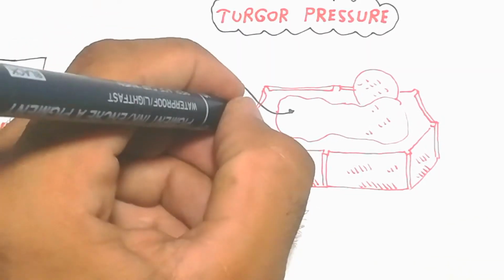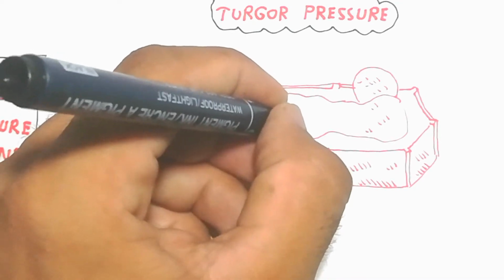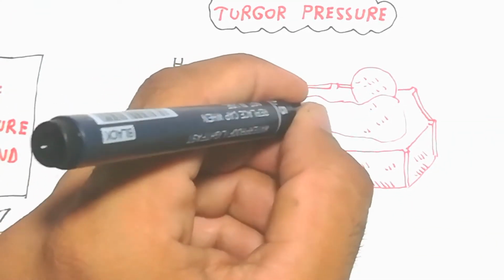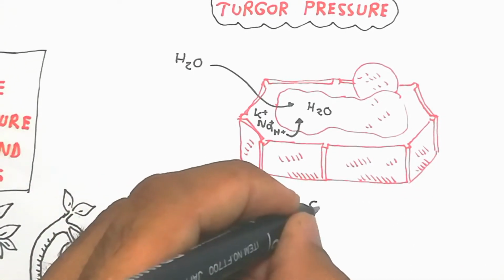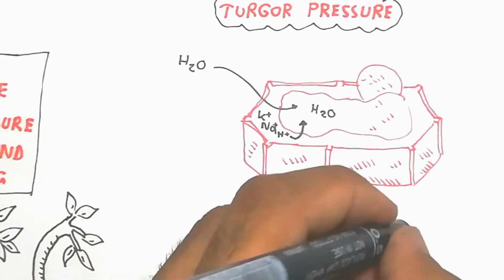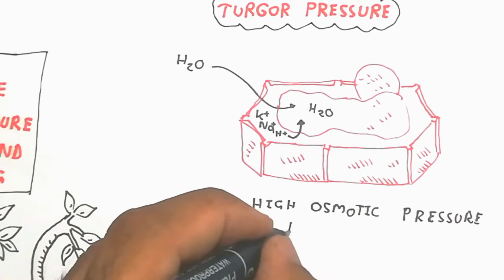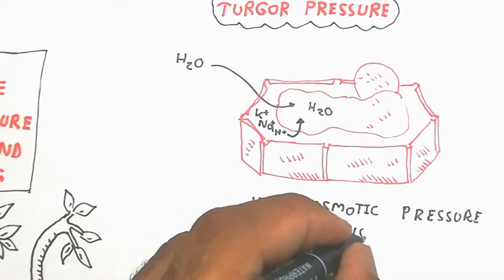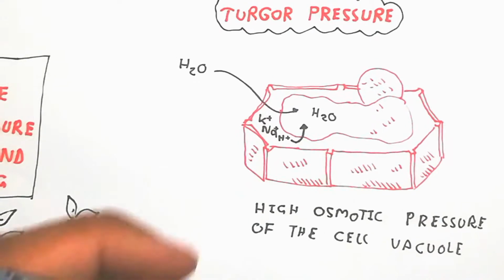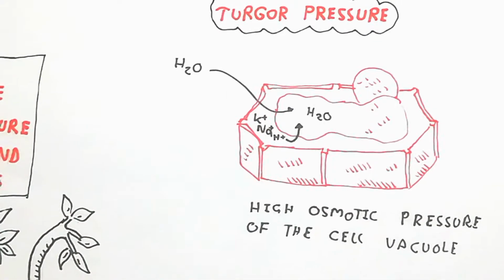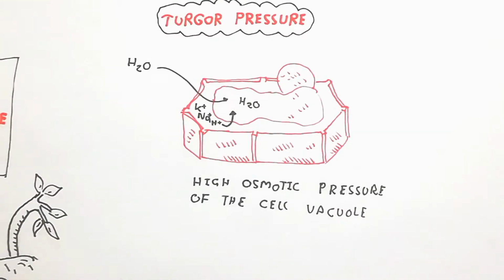That pressure is in all cells, all cells do the same thing in the same way, and that is how the erection of the plant occurs, and the support of the plant is obviously due to the turgor pressure. So here is the high osmotic pressure of the cell vacuole, which is due to water, and potassium and sodium ions moving inside the vacuole to attract the water.